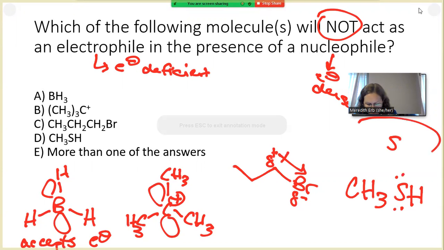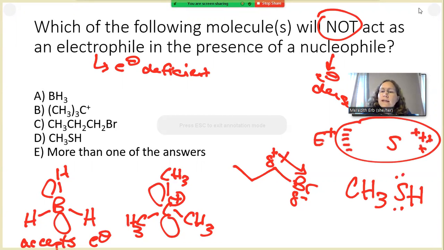Because the sulfur atom is really large, and in the presence of an electrophile, it can get its charges all added up on one side. That can make it a little bit more electron dense on one side, and so it'll act as a nucleophile in the presence of an electrophile. Sulfur is also analogous to oxygen, which is right above it on the periodic table. However oxygen typically acts, sulfur will act similarly. We know that alcohols and waters can act as nucleophiles because they have lone pairs. Same idea with sulfur. It has 2 lone pairs, and so it's more electron dense and can act as a nucleophile in this case.